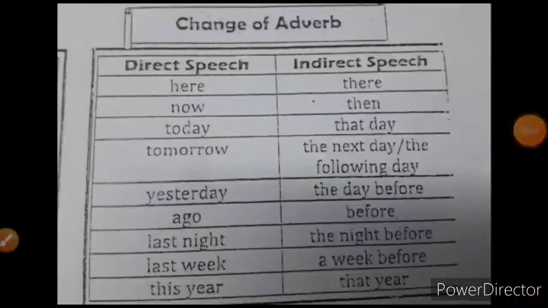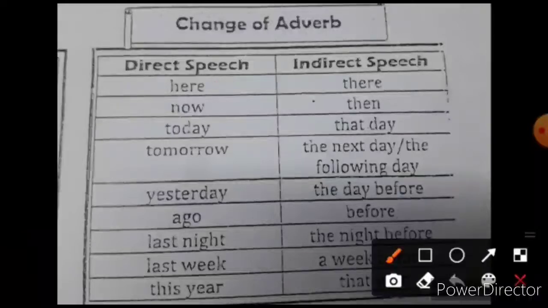Now here we have the change of adverbs and how you're going to change them. I told you that adverbs are not always present in the direct speech. Maybe it is omitted, so you don't need to bother about it. But if it's present, then how you're going to change it is quite simple. If you have here, you're going to change it into there.